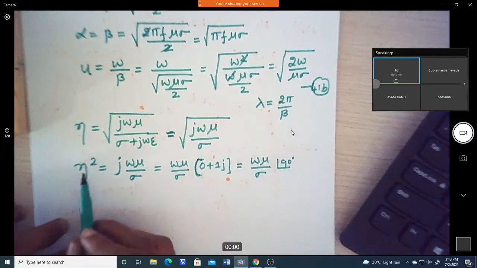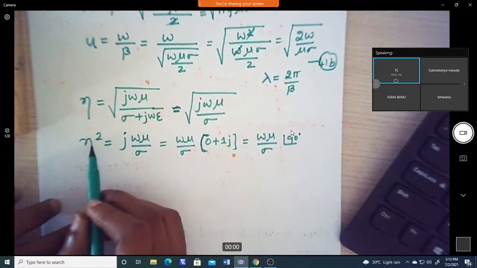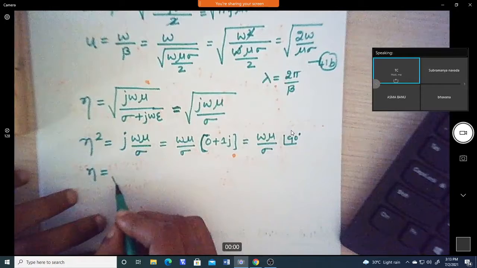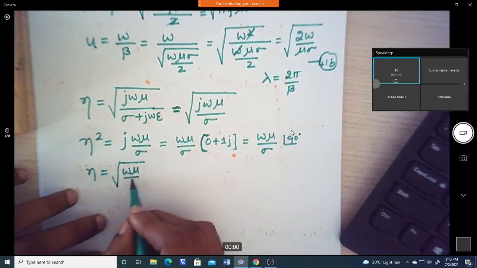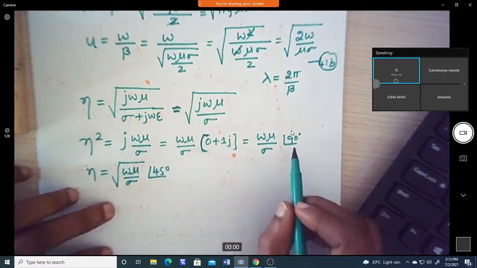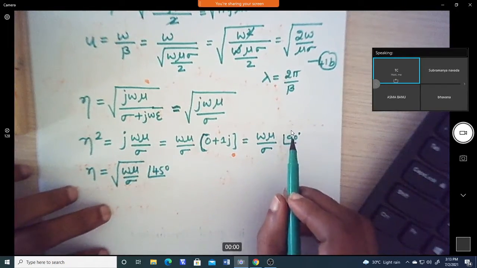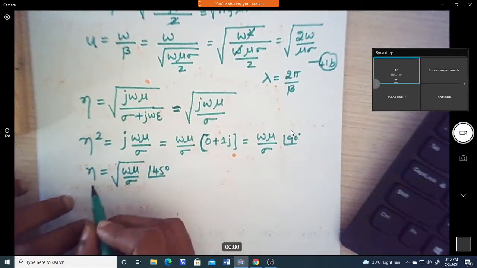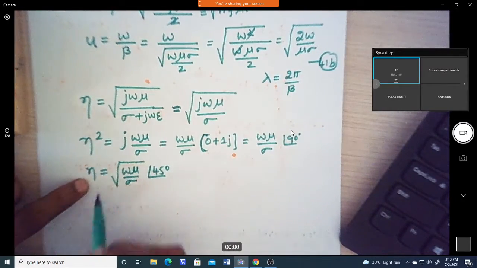This is what you will get for eta square. Now if I take the square root of this, you will get the square root of omega mu by sigma at an angle of 45 degrees, because the square root divides the angle by 2. This is the intrinsic impedance of the good conductor.